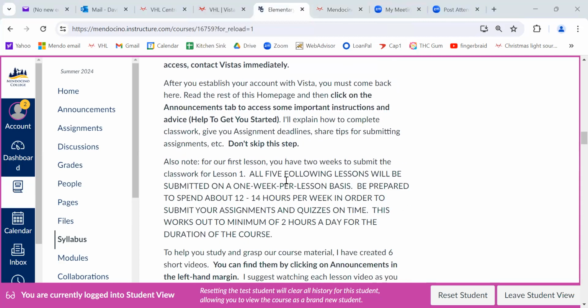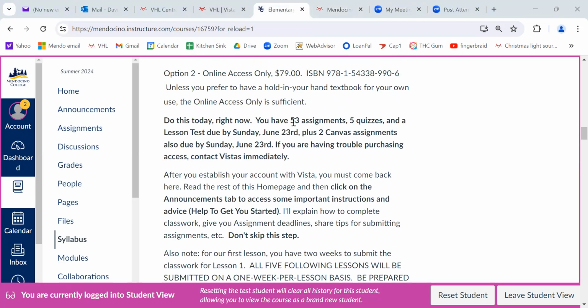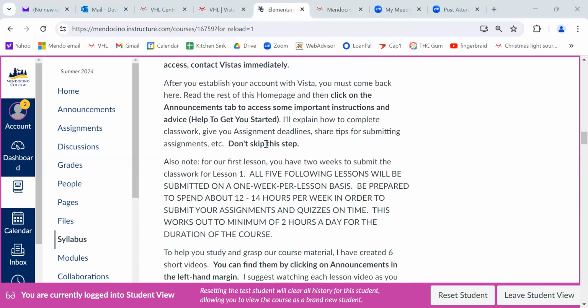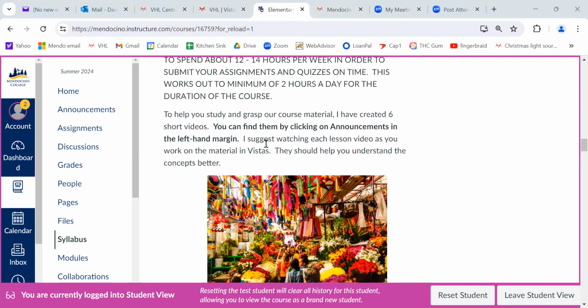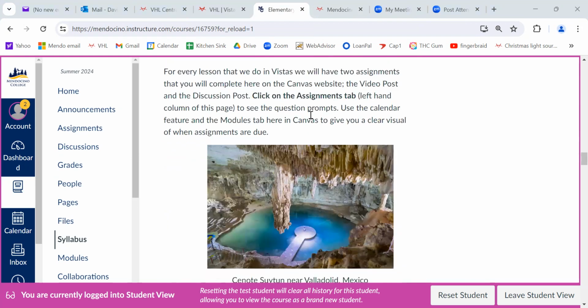So purchase your access. That's the first thing. Here's something that you need to see. You have 53 assignments, 5 quizzes, and a lesson test due on Sunday, June 23rd, plus 2 Canvas assignments that are also due on Sunday, June 23rd. And that is every week after that. We get 2 weeks for the first lesson so that people can figure it out. But then it starts rolling like it's about 50 assignments every week, plus 5 quizzes, plus a lesson test, plus 2 Canvas assignments.